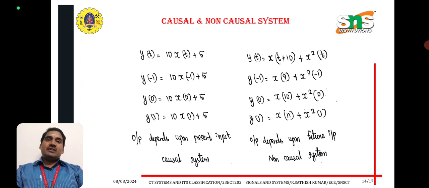y of t is equal to x of t plus 10 plus x square of t. Minus 1 means x of 9 plus x square of minus 1. y of 0 is equal to x of 10 plus x square of 0. y of 1 is equal to x of 11 plus x square of 1. Output depends upon future input. The system is said to be non-causal system.